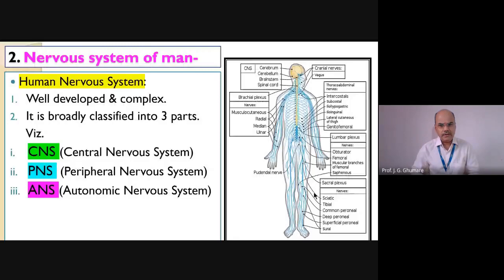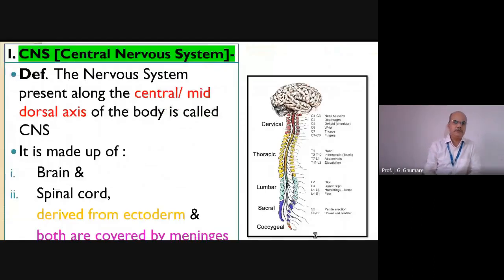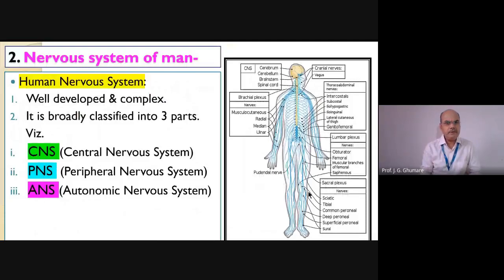Now we want to discuss the next part of the chapter. This is actually a revision of what you studied in an earlier standard, but we are going into a little more detail here about the human nervous system. Here we are going to discuss that the human nervous system is well developed and complex in nature. When we say well developed and complex, we compare it with other animals. As compared to other animals, the nervous system here is made up of different organs, and there is a complexity in these organs. That way we say it is well developed and complex in nature.